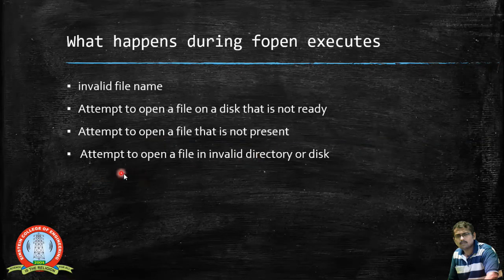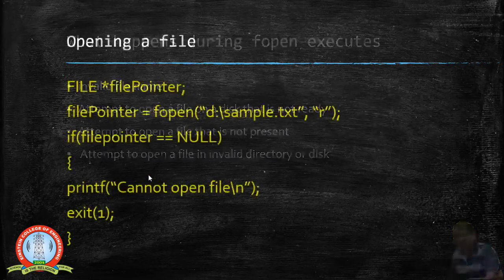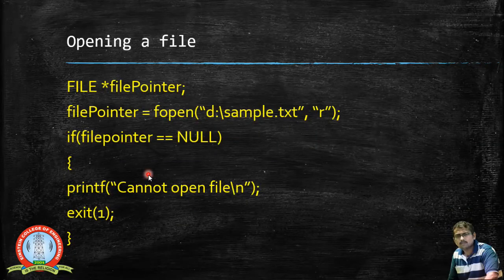And sometimes we may try to open a file in an invalid directory, meaning the file may be present in some other directory and I try to open it in another directory, so that may be an error. So these errors may happen when you are executing the fopen function. When this error comes, this fopen function will automatically return a null value. So the file pointer I am using here will get a null value.